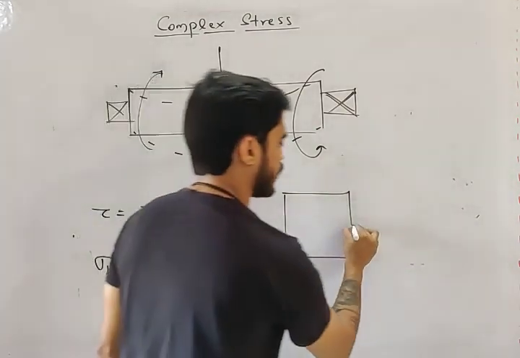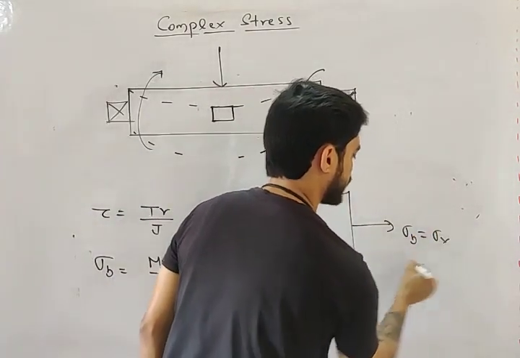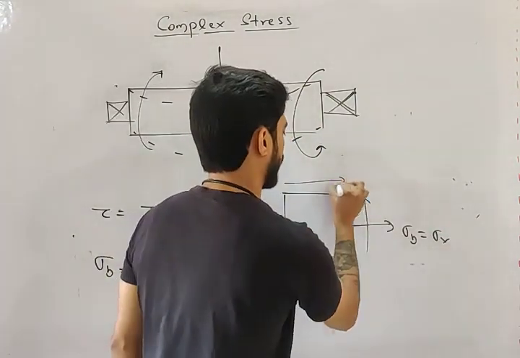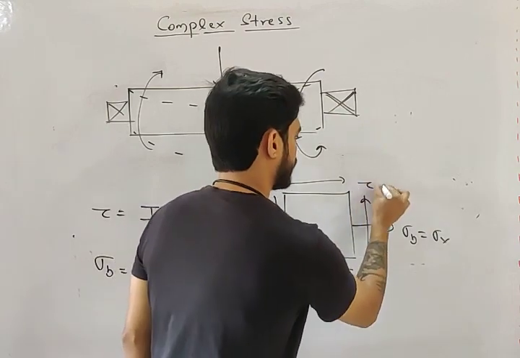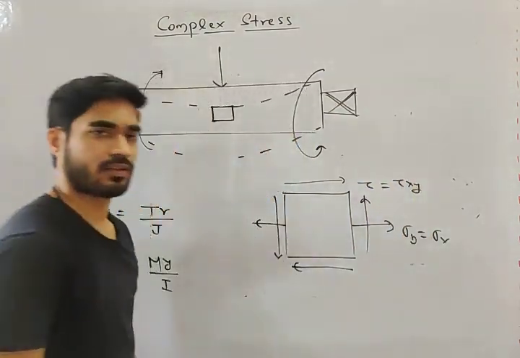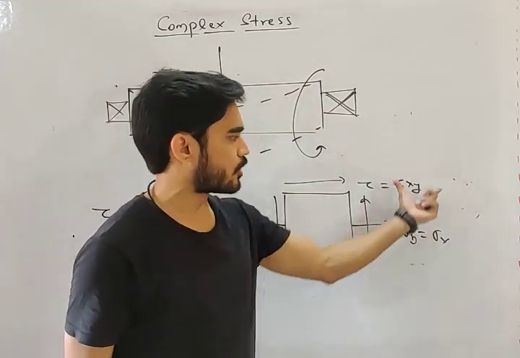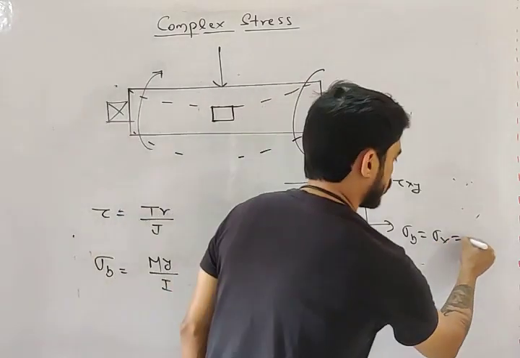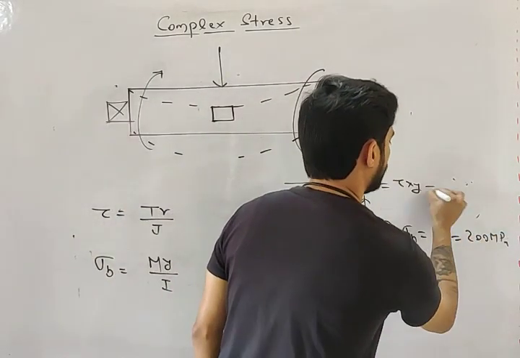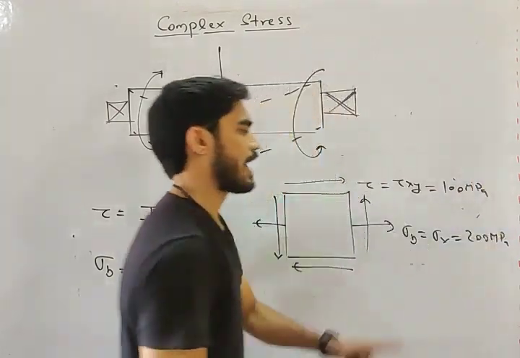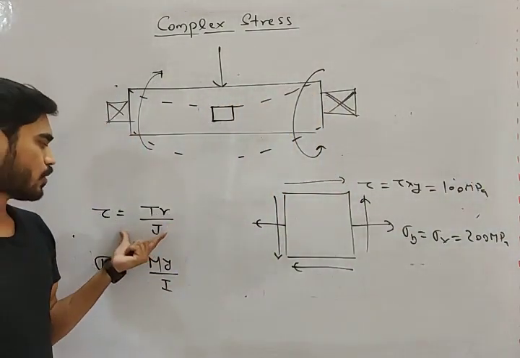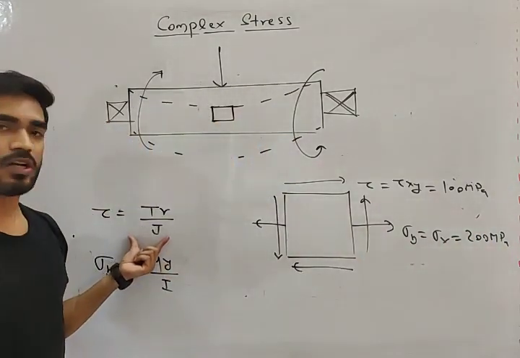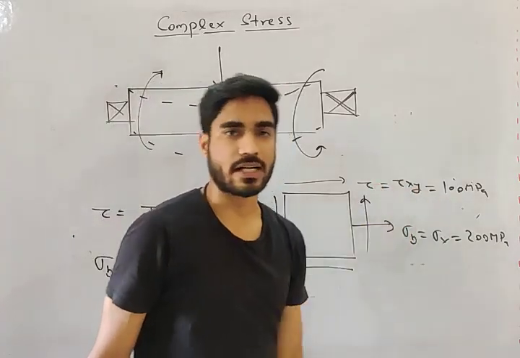then this bending stress will be your sigma x, and this torsional stress will be your tau xy. So you know what is sigma x and you know what is tau xy. This you have already calculated. Let's say this value is 200 megapascal and let's say this value is 100 megapascal. This you calculated using what? Formula. You have the formula for bending stress, so you calculated 200 megapascal. You have the formula of torsional stress, you calculated it 100 megapascal.